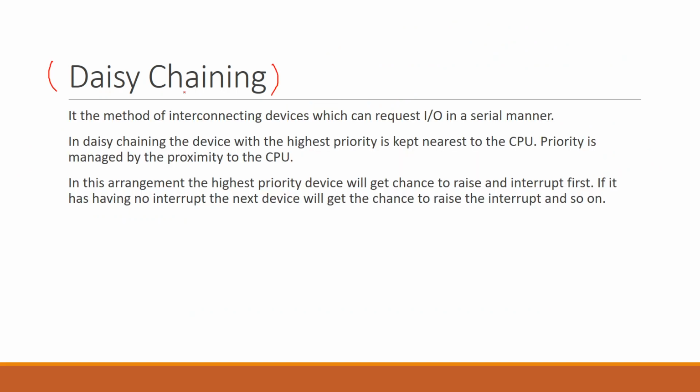Let's go back to the theory. This is a method of interconnecting devices in which devices can request input output in a serial manner. In daisy chaining, the device with the highest priority is kept nearest to the CPU, and priority is managed by the proximity to the CPU. That means the device nearer to the CPU will have a higher priority. In this arrangement, the highest priority device gets the first chance to raise the interrupt, and if it has no interrupt, the next device gets the chance to raise the interrupt, and so on. So in this way the daisy chaining goes on.